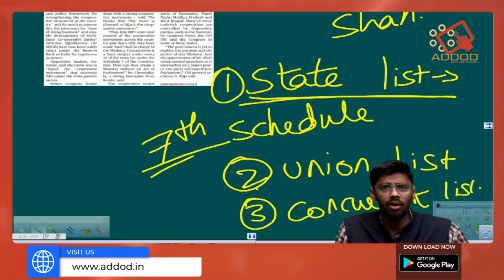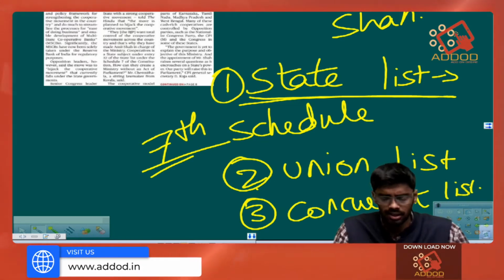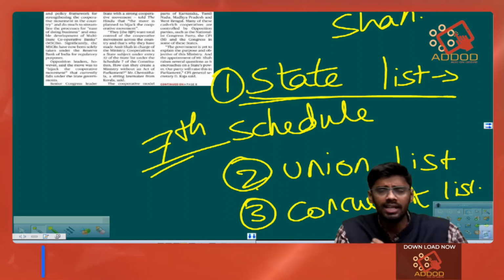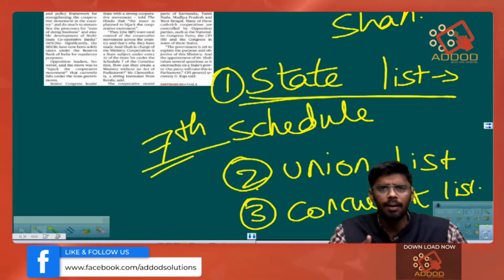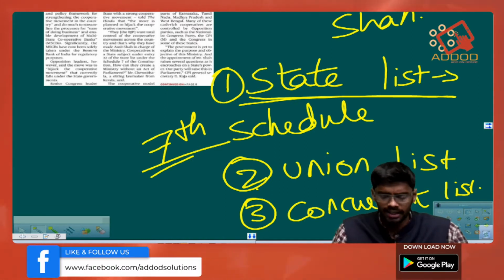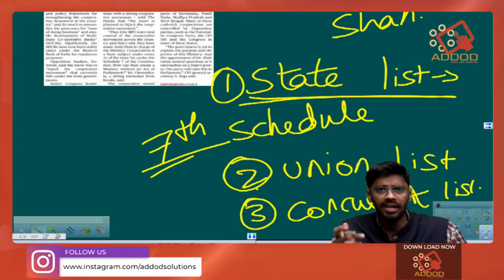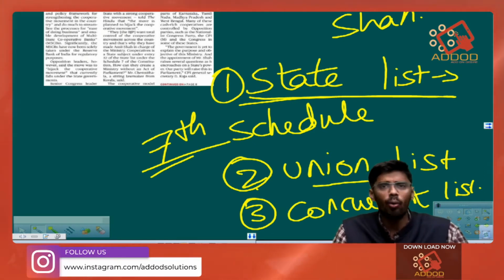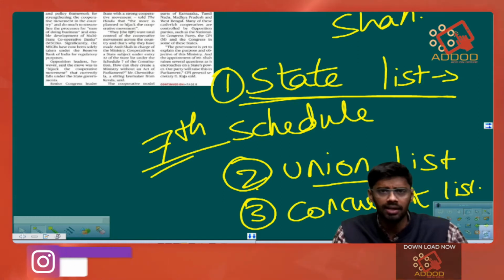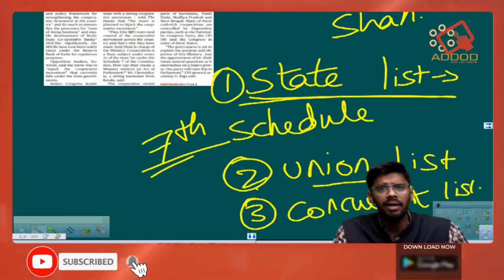If a topic or a subject is kept under the state list, then only the state legislatures can make laws upon it. Similarly, if a subject is kept under the union list, only the Union Parliament, that is the Indian Parliament, can make laws on it.